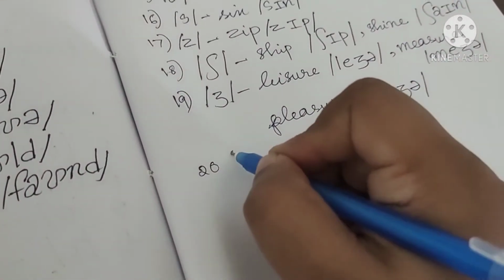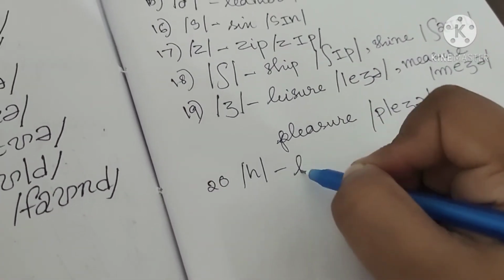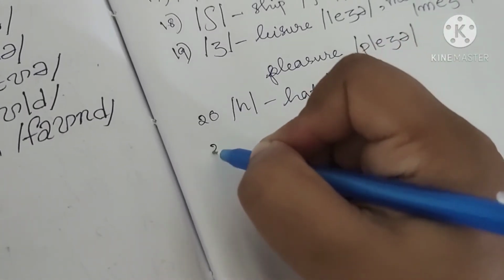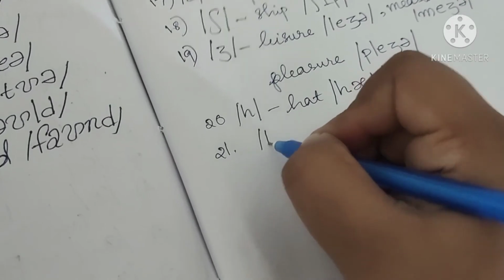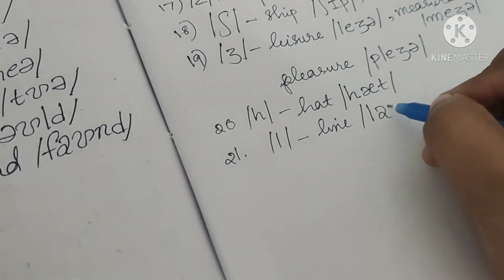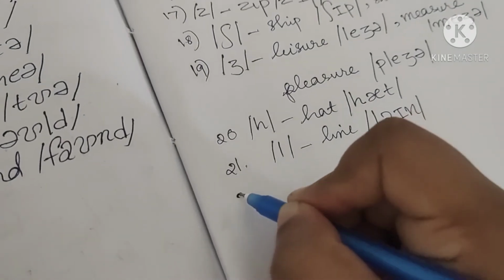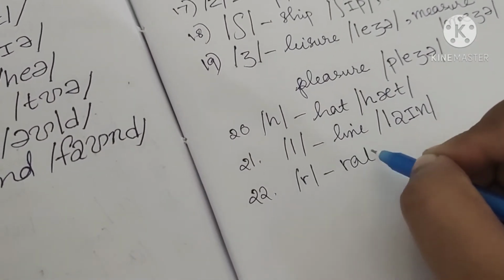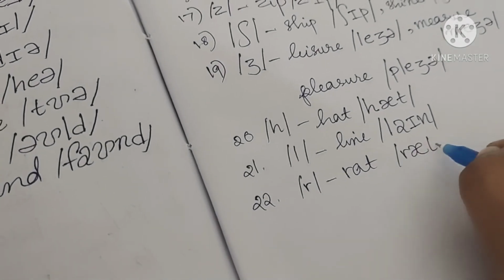Now next is her, as in hat. Her at. L as in line. L in. R as in rat. R at.